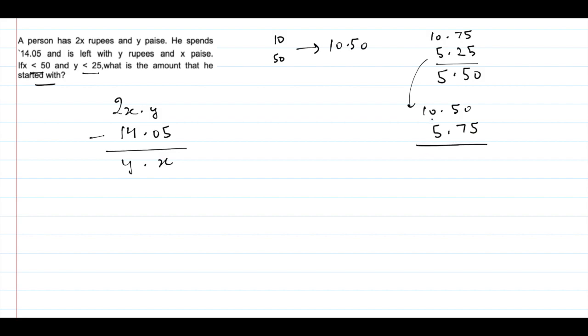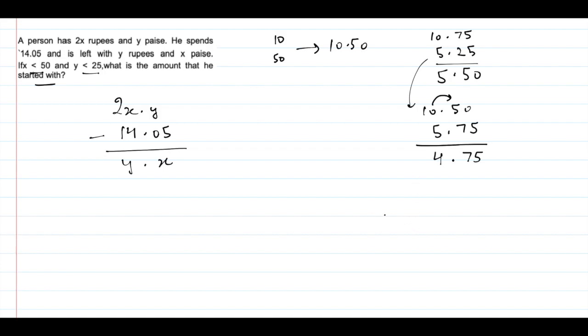What will happen? I have to take one carry from here. So I take 1 rupee as carry. This will be 9, and 1 rupee means 100 paise, so 100 plus 50 is 150, 150 minus 75 is 75, and this will be 9 minus 5, that is 4.